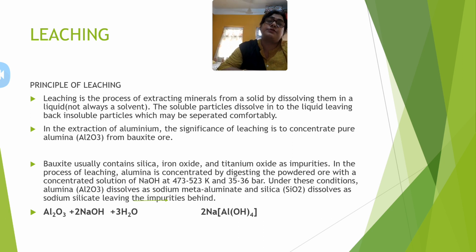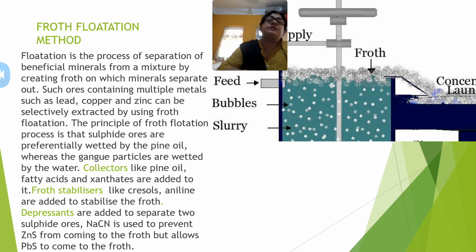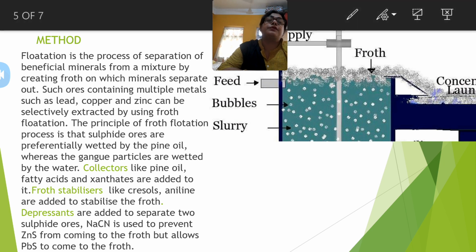These 3 steps you need to practice very nicely. And in froth flotation, you need to emphasize more on the collectors, froth stabilizers and depressants. And of course, please try to understand and be very clear with the principles underlying each of these methods of concentration of ore.